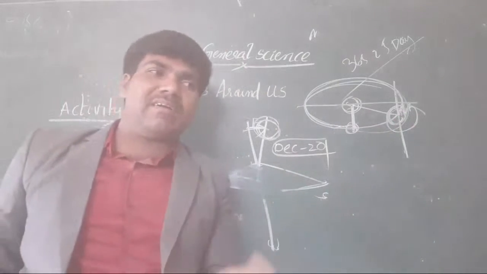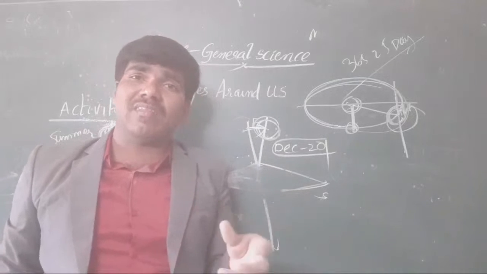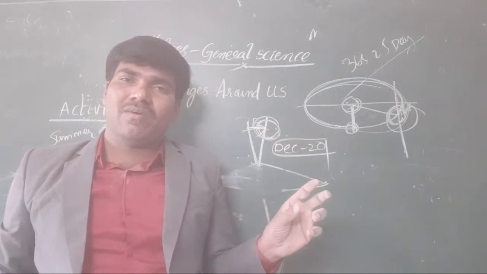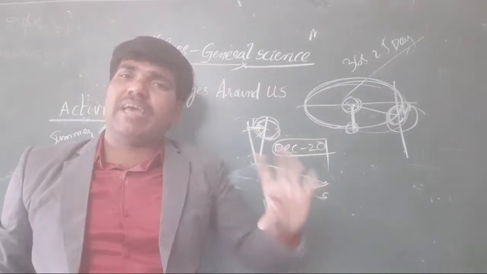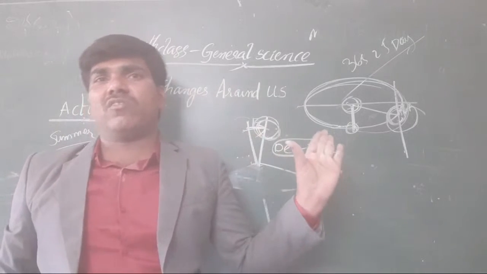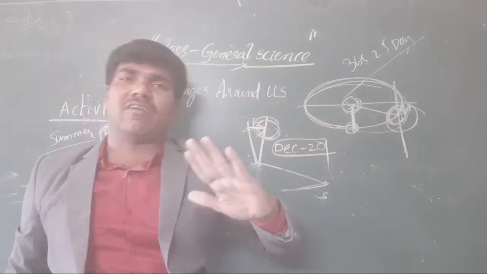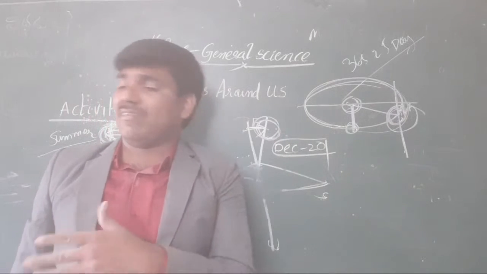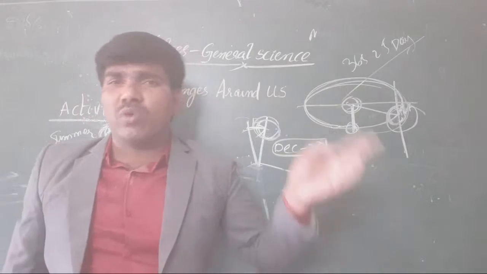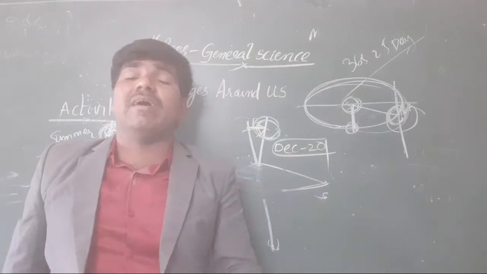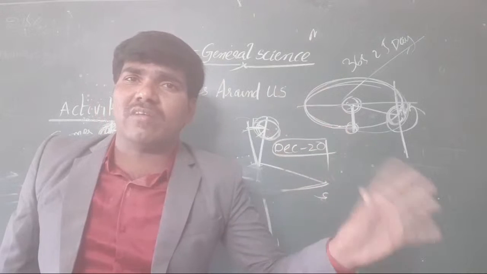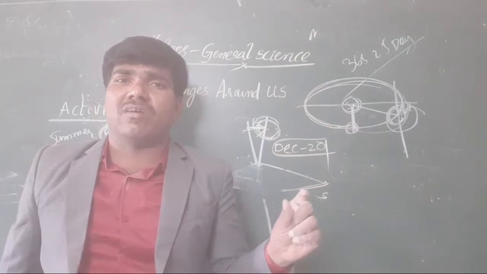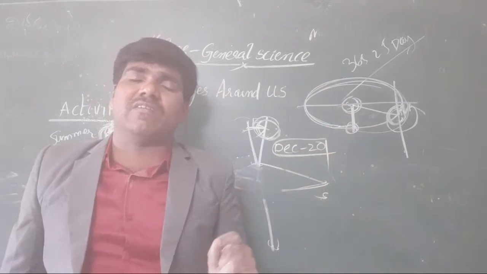But at all places on the Earth the seasons are not the same. Clear or not, all of you? Based on the southern portion and the northern portion, it will change. Only one thing is extra to our topic, but you concentrate only on our topic: how the changes around us, the changes in the seasons, are coming. How are the changes coming in the seasons?